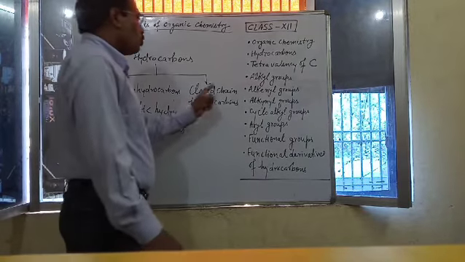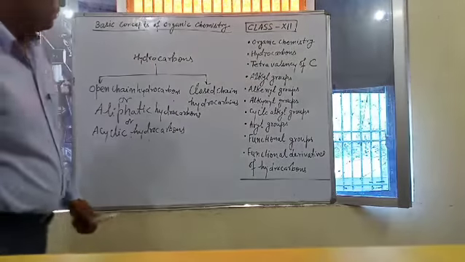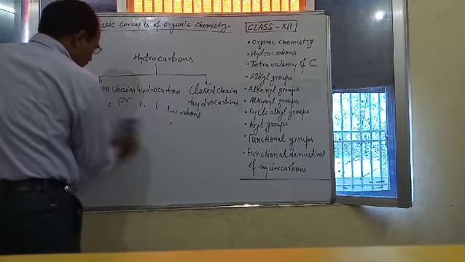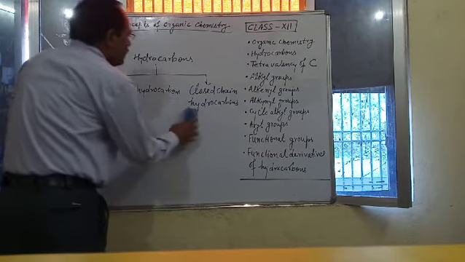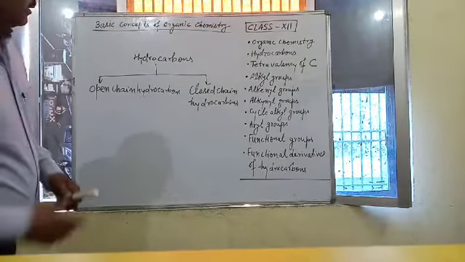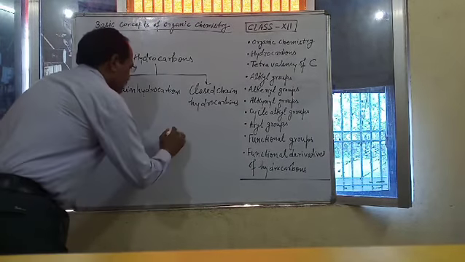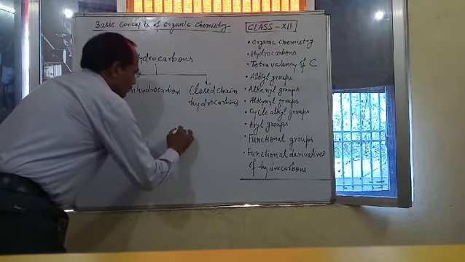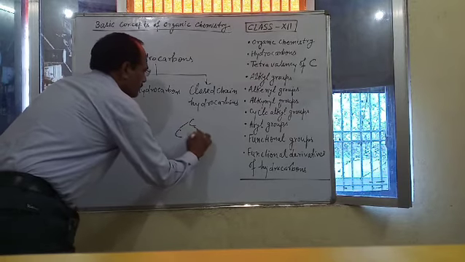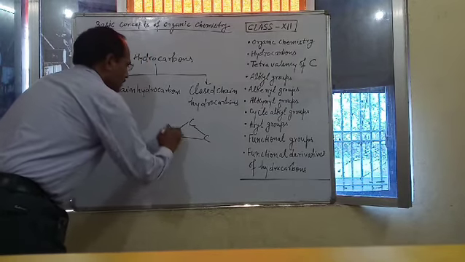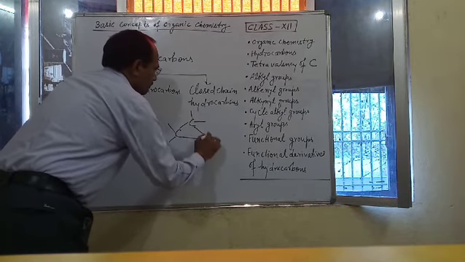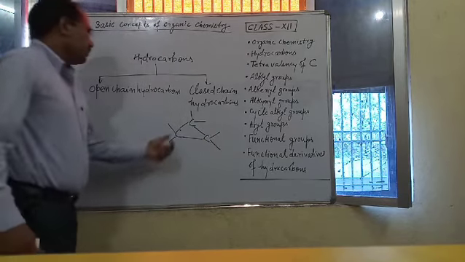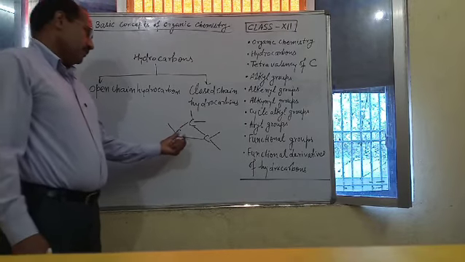In case of closed chain organic compounds, carbon atom forms cyclic ring like this. This is a cyclic ring of carbon atom.